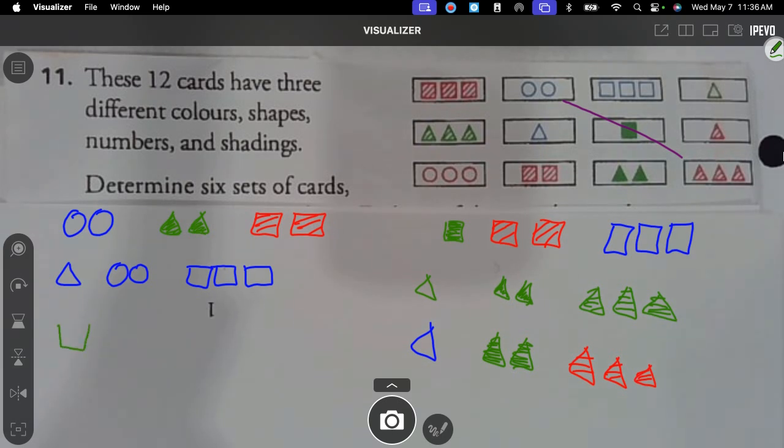Okay, so we got a green. We found all 6, y'all. I'm very proud. Can this be bonus?